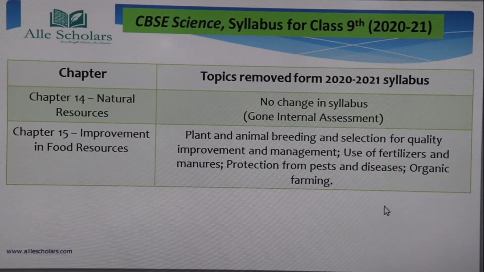It is not going to come in the final exam. And after that, chapter 15 is almost deleted, improvement in food resources. Just note it down: plant and animal breeding and selection for quality improvements and management, use of fertilizers and manures, protection from pest and disease, organic farming. So we have talked about the CBSE science syllabus for class 9, the revised syllabus.